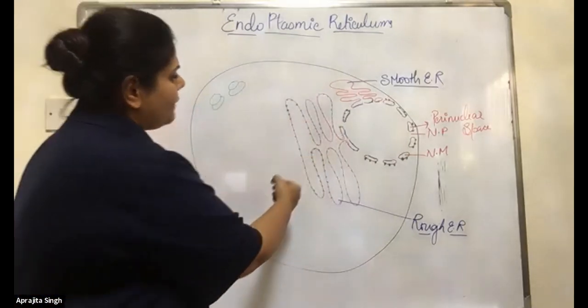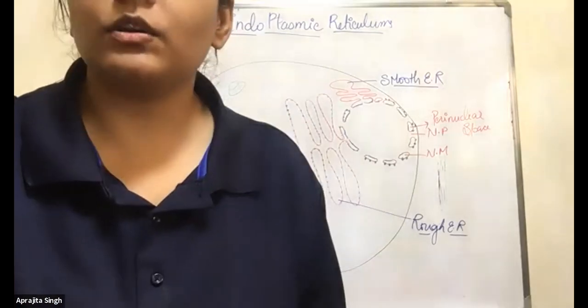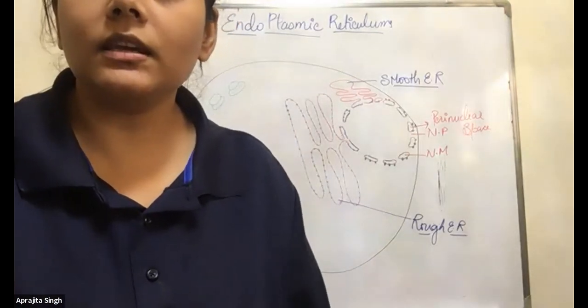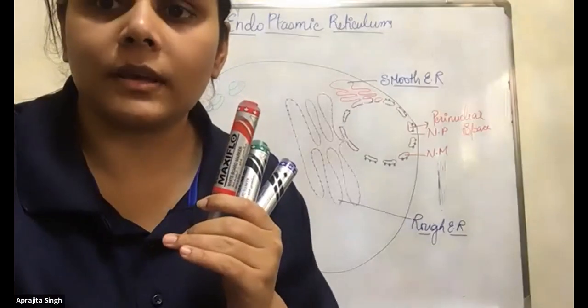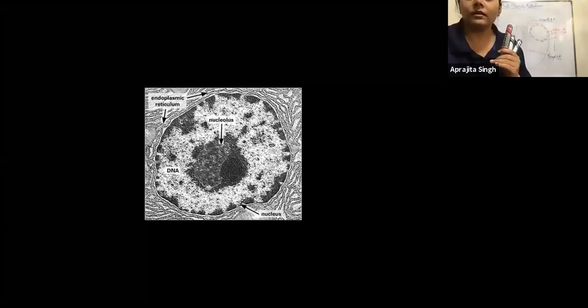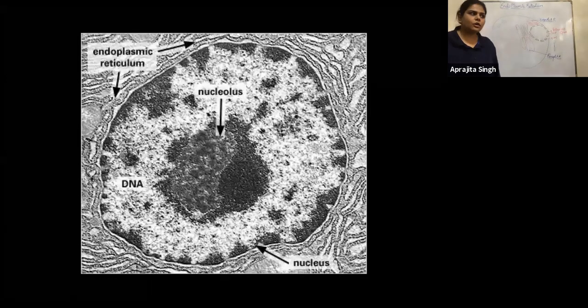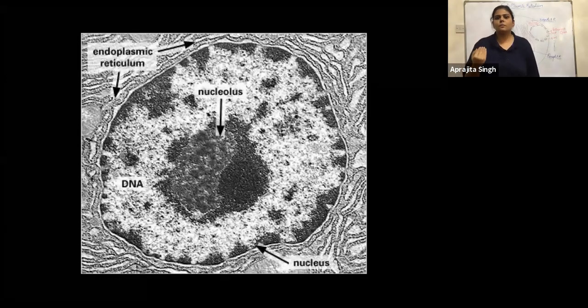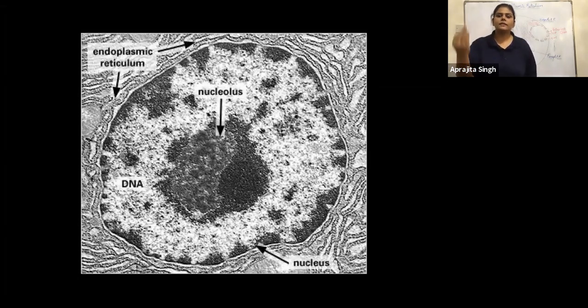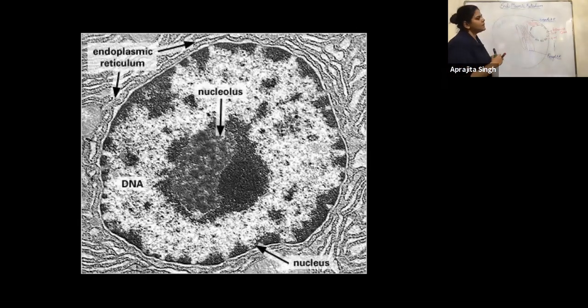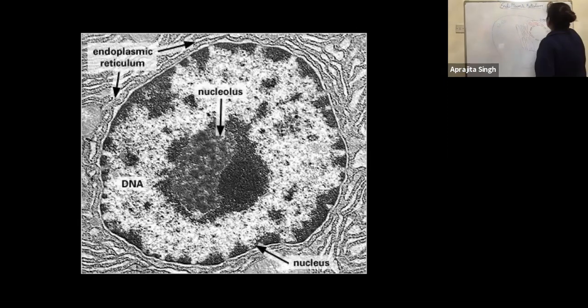So I will show you the image of the actual endoplasmic reticulum, which we study. It's a very simplified form of endoplasmic. See here, all of you, the actual electron microscope structure of the endoplasmic reticulum. Can you see it's a net-like structure present in the cell, the mesh? That's why reticulum means the net, the mesh-like structure. Inside the cell membrane, it's a net-like structure. N-E-T, net, or you can say mesh-like structure.